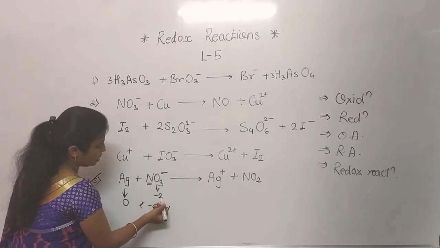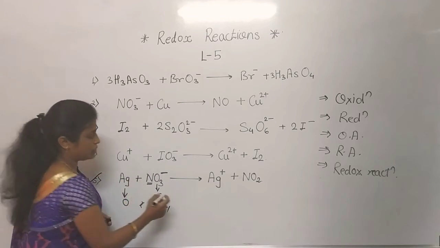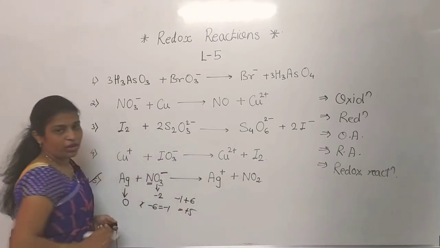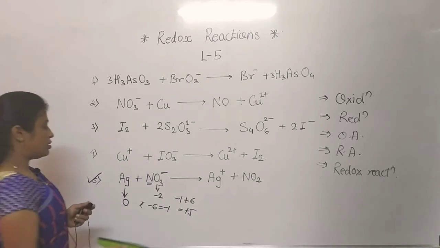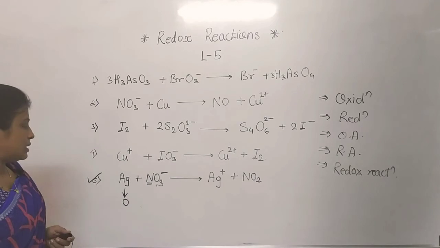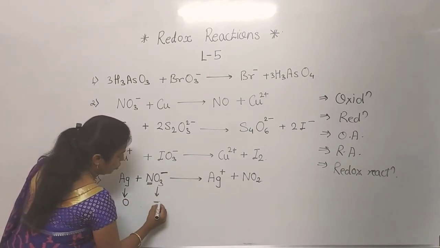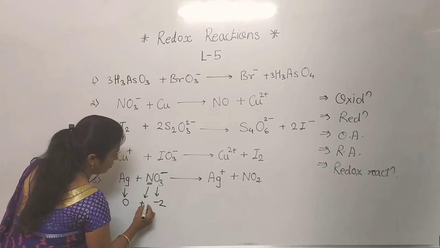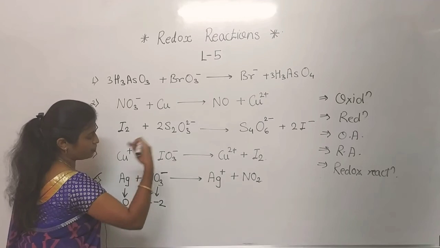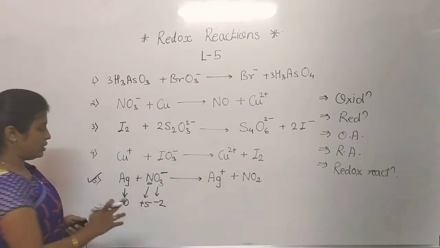So 3 2s are -6, -6 shifted to that side becomes +6. So finally -1 plus 6 equals +5. In this way you have to try the calculation part for each and every example. Okay, now see here that is the -2 and here it comes +5. How? 3 2s are -6, -6 shifted to that side becomes +6, +6 -1, the answer is +5.